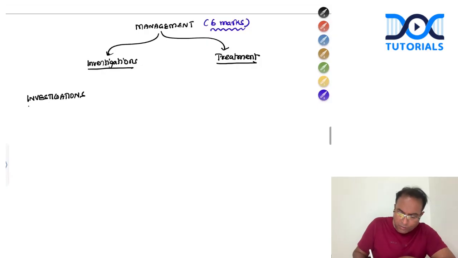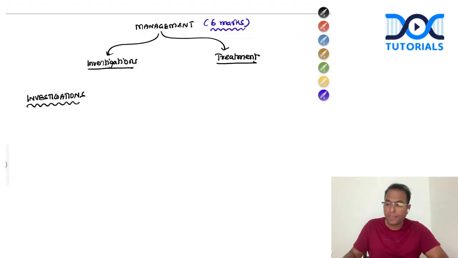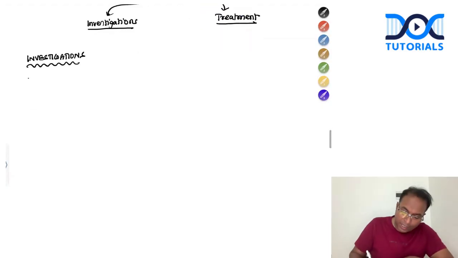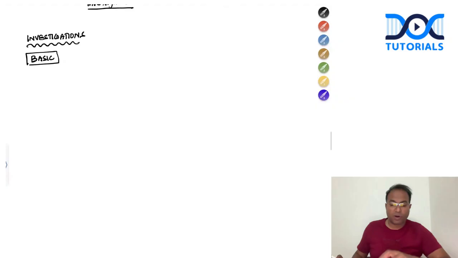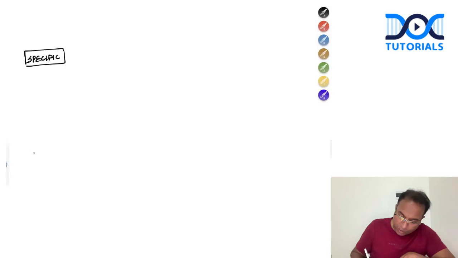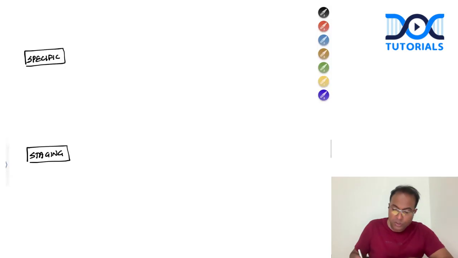So investigations of cancer stomach, please don't forget, we should write the table. You make a table of basic investigations, what will be done for any cancer, any patient. And the specific investigations, what will you do? And most importantly, staging investigations, what will you do? These are the 3 categories you should write for any cancer related question. So basic